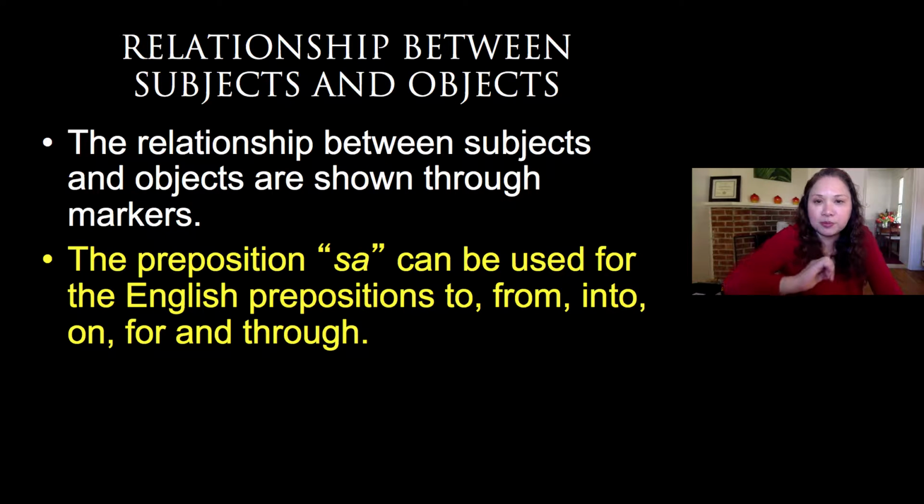So, the relationship between subjects and objects. The relationship between subjects or actors, some people say subjects, some people say actors, and objects is shown through markers. The preposition sa, and this is really confusing, can be used for the English prepositions to, from, into, on, for, or through. And so sometimes Filipinos don't know how to use prepositions. Is it at? Is it to? Because we only have noun and sa.